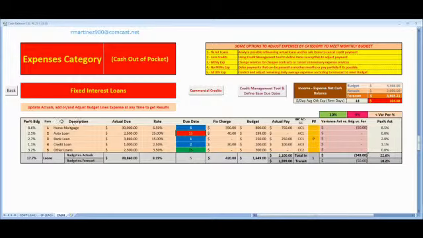Here is the information you need to fill in for these expenses, like fixed interest loans. What is your actual due, your rate, your fixed charges? You see, it's really a lot of information that I can give you to control your finances. These are the accounts related to these specific payments, and this is the pending.